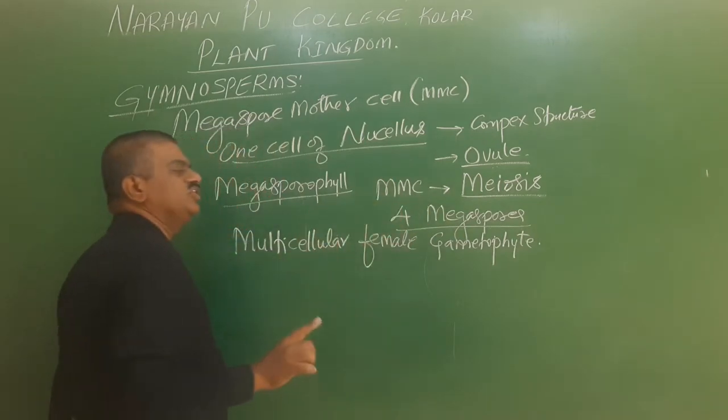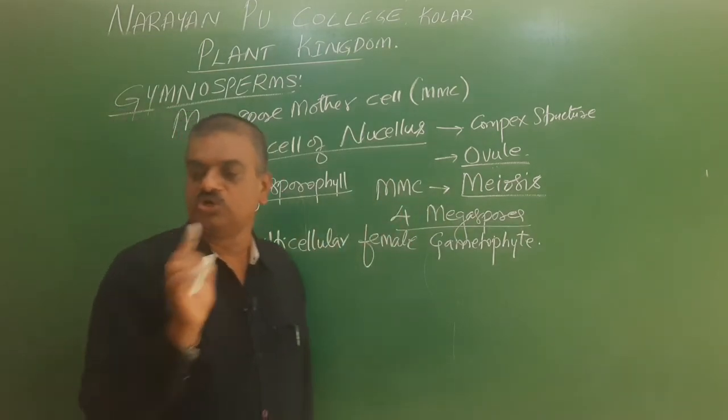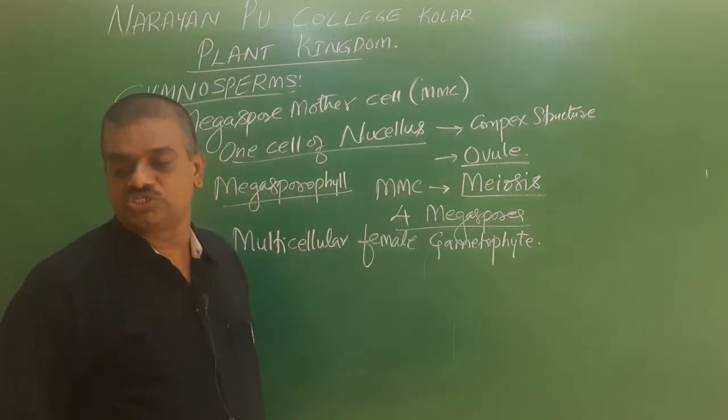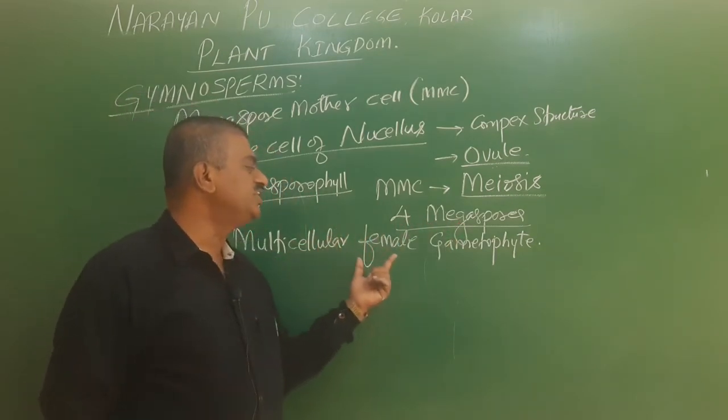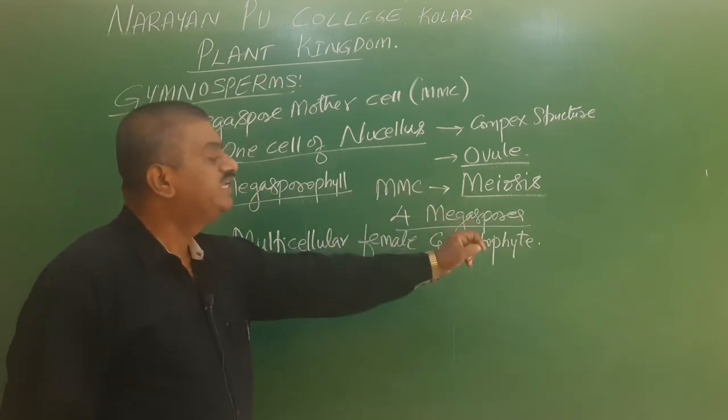So in the 4 megaspores, one of the megaspores is enclosed within the megasporangium and gives rise to a multicellular female gametophyte.